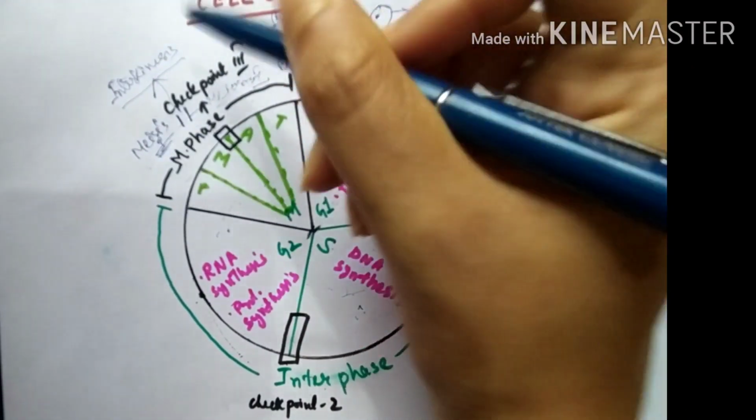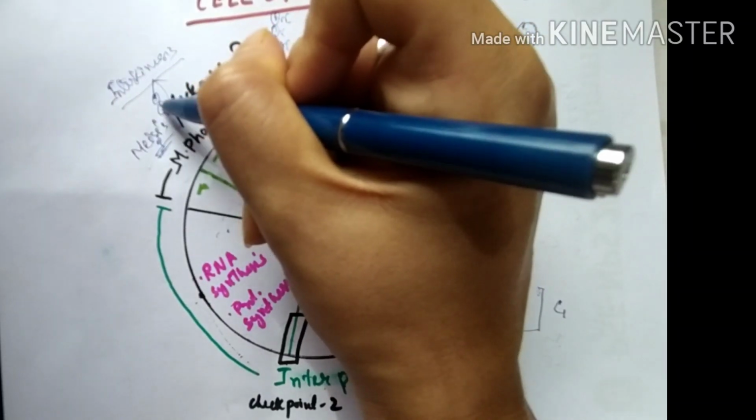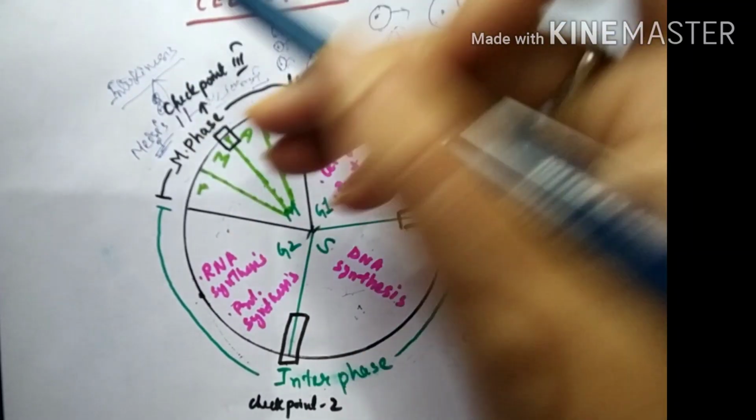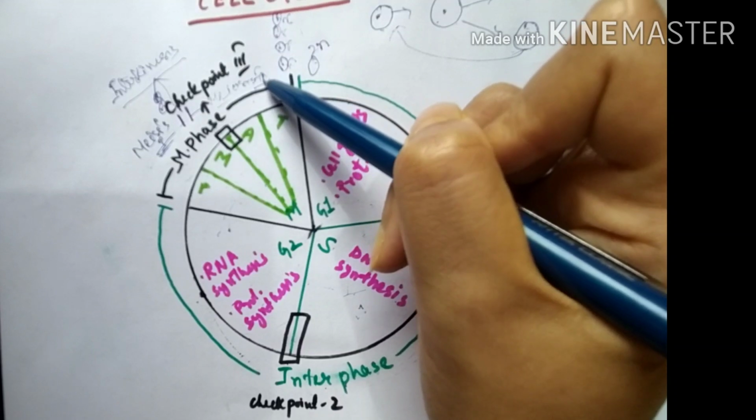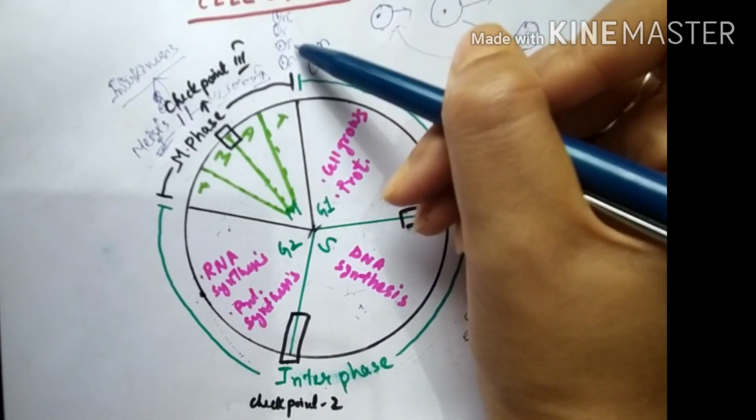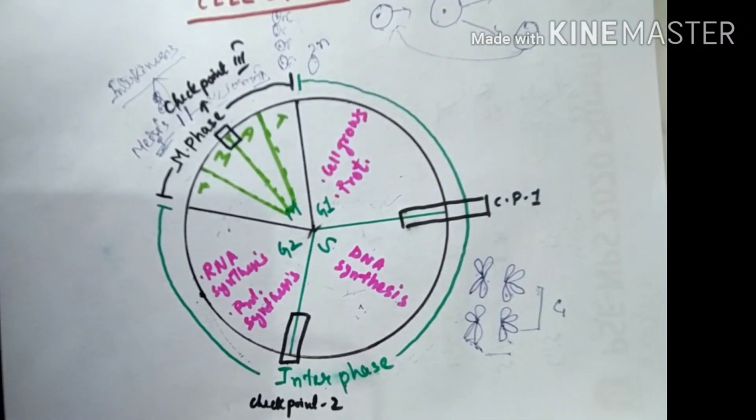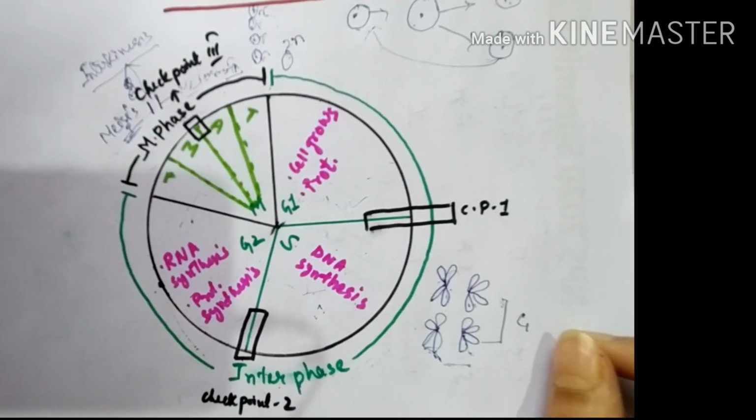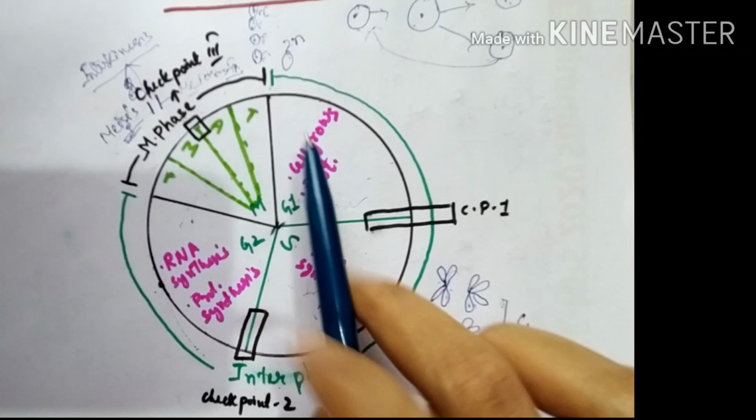That is, after meiosis 1, 2 cells are produced with n number of chromosomes, and then after meiosis 2, 4 cells are formed having chromosome number n. So every cell follows the cell cycle.